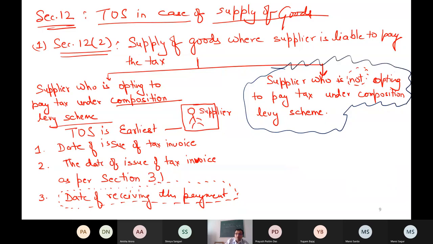Who is not opting? Now in this case, what happens is that you don't have this option, date of issue. No, you have only these first two. That's it. Otherwise, everything is same.